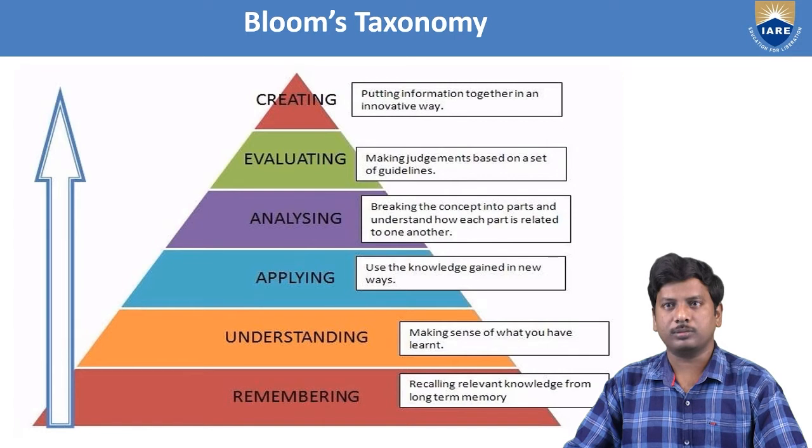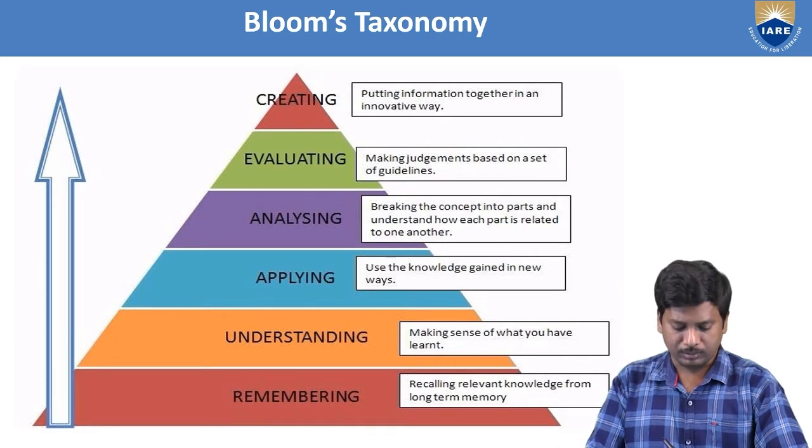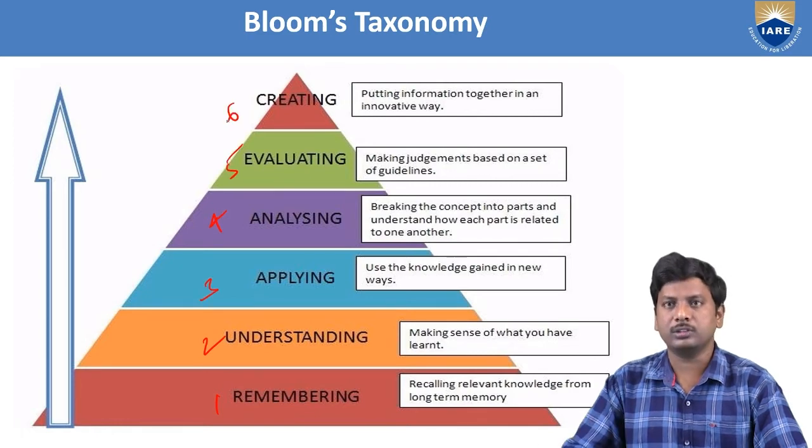So these are the levels of Bloom's taxonomy. The lowest level is remembering, recalling relevant knowledge from long-term memory. The second level is understanding, making sense of what you have learned. The third level is applying, using the knowledge gained in new ways. The fourth one is analyzing, breaking the concept into parts and understanding how each part is related to one another. The fifth one is evaluating, making judgments based on a set of guidelines. And the last, sixth level, is creating, the highest level, putting information together in an innovative way. So there are totally six levels of Bloom's taxonomy.